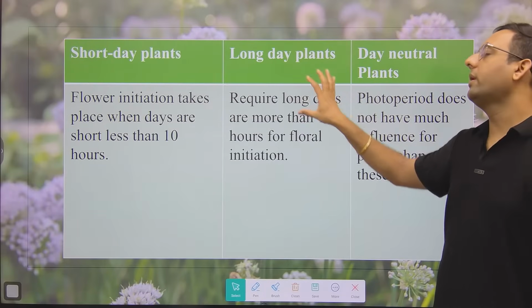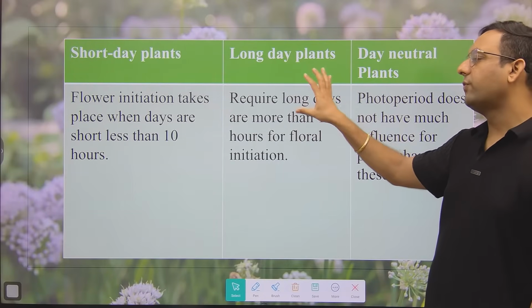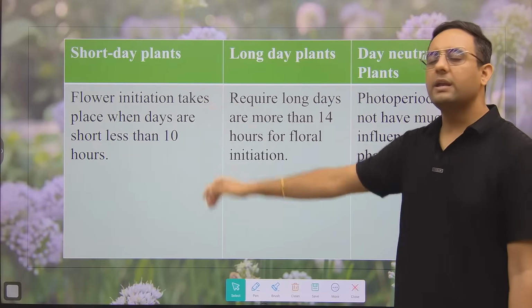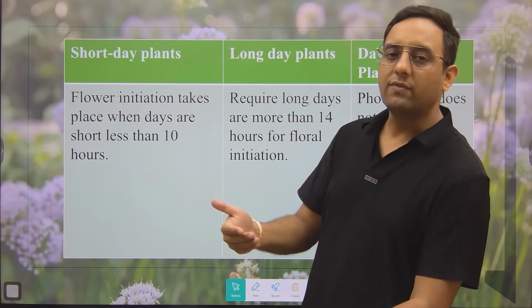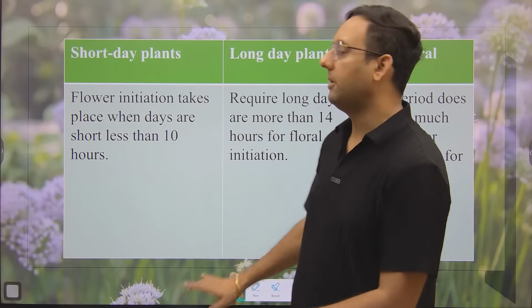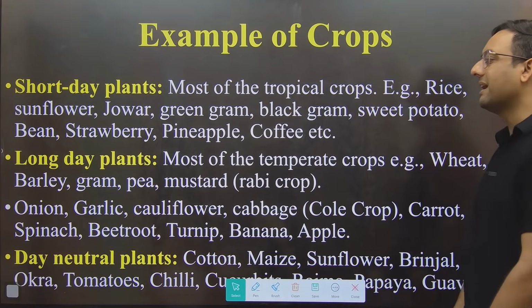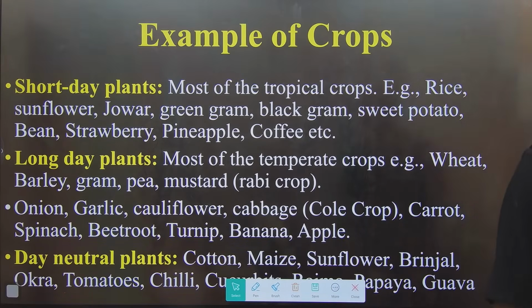If they need long days, more than 12 to 14 hours for flowering, they are long day plants. If they need less than 12 hours or 10 to 12 hours, they are called short day plants. Now you will have to learn the examples, and examples are purely facts. You will have to learn them.